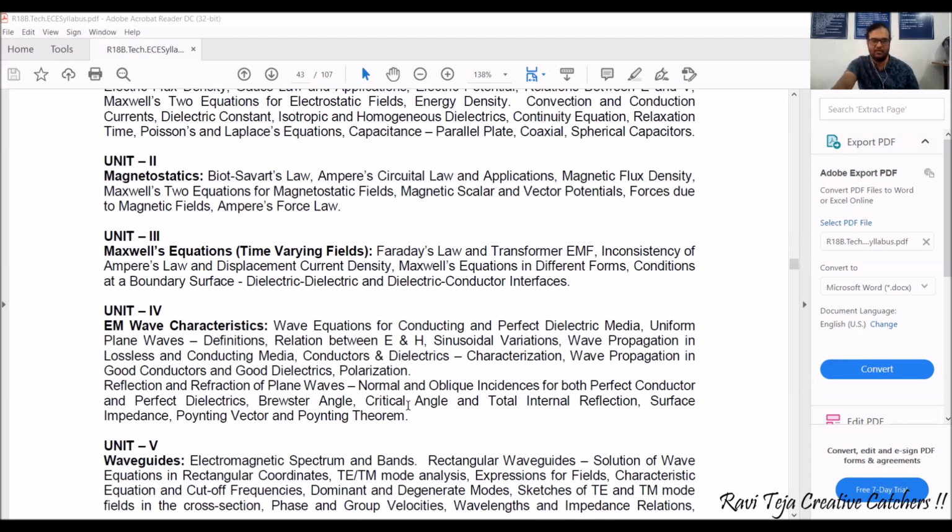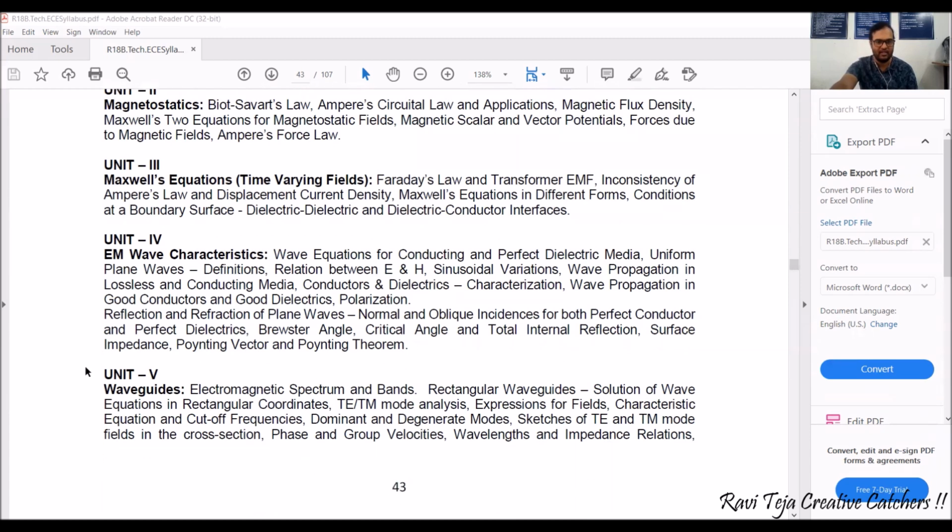Okay, we'll be seeing polarizations. We'll also be considering reflection and refraction of the plane waves. Okay, and a lot more. So we can also come across Brewster angle, critical angle, and total internal reflection, and also these two things, Poynting vector as well as Poynting theorem. These are the very important topics to be considered from unit 4.